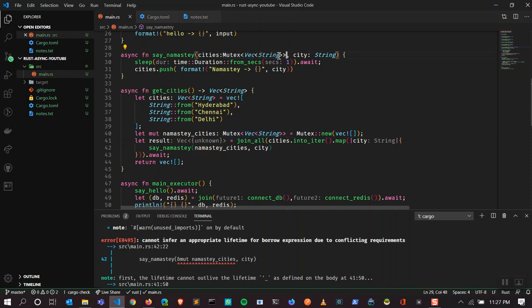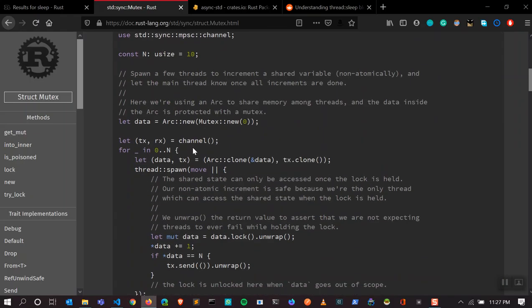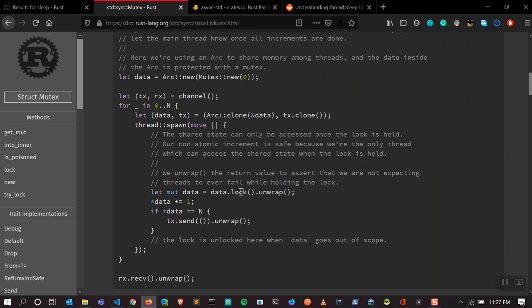So how do we change? We acquire the lock. Mutex will acquire the lock, and what the lock does is that specific concurrent function will lock the resource, and it will lock the resource until it finishes mutating the data.